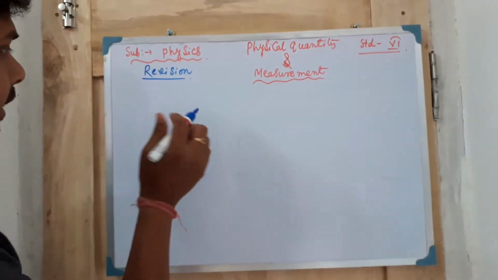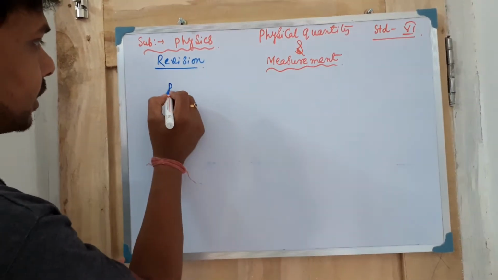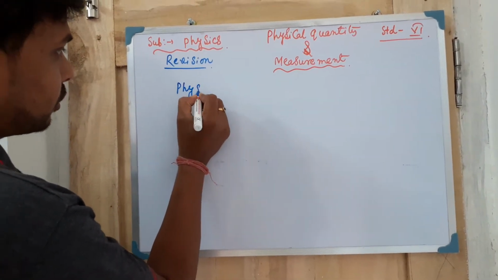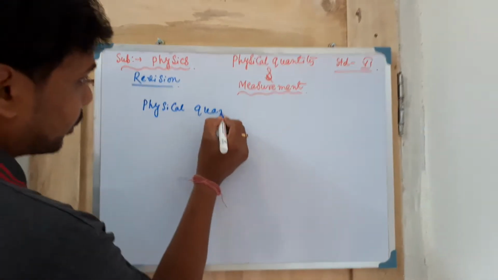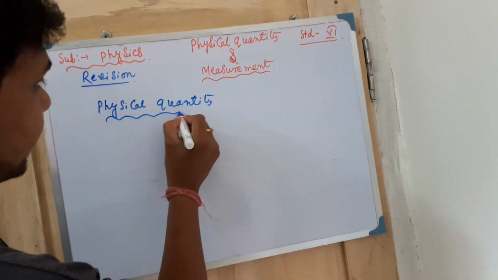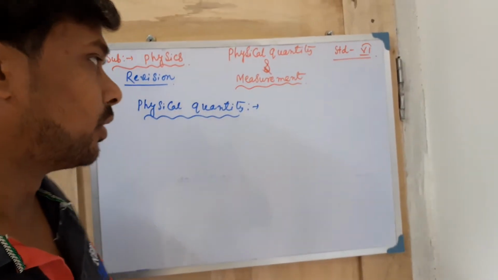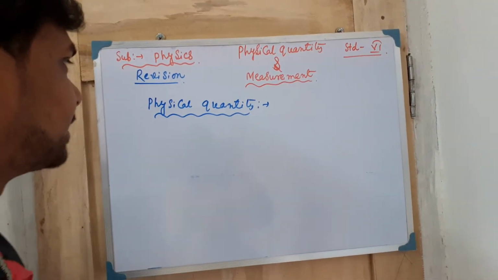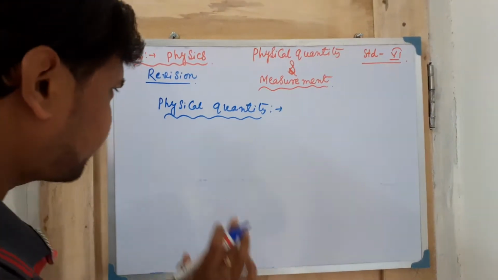So the first thing in this chapter is physical quantity. What does physical quantity mean? This is a very important question asked in the exam: what do you mean by physical quantity, and write any two examples. Suppose a 2 marks question comes in the exam, how can you write it?